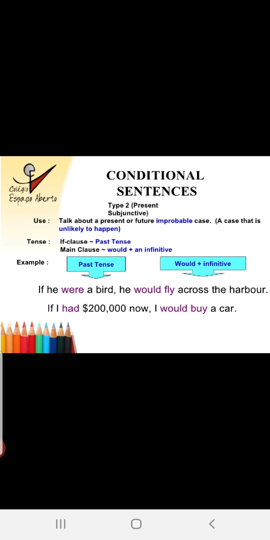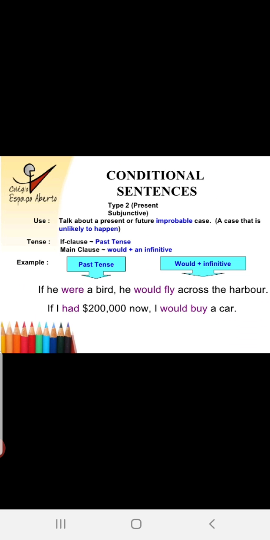This is very important to understand, when we are talking about what is not going to happen. If I were to be a prime minister, I am not a prime minister. If I were to be an eagle, I am not an eagle. If I were to be a parrot, I am not a parrot. See, when were is used, the main clause will be would plus infinitive.